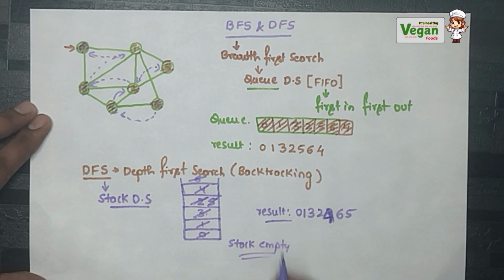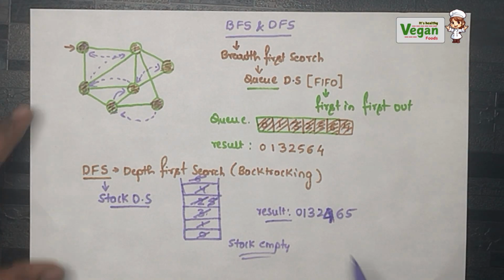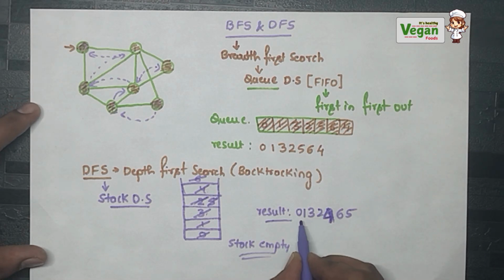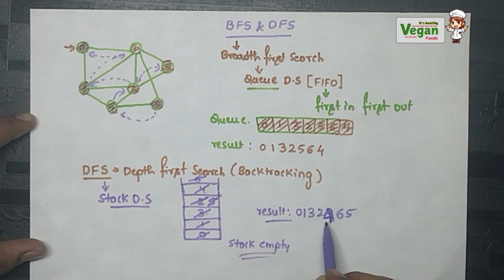When you make the stack empty, the process will be stopped and the result is 0, 1, 3, 2, 4, 6, 5. So this can also vary because more possibilities are there in DFS and BFS answers. So hope you understood the concept of the DFS and BFS.